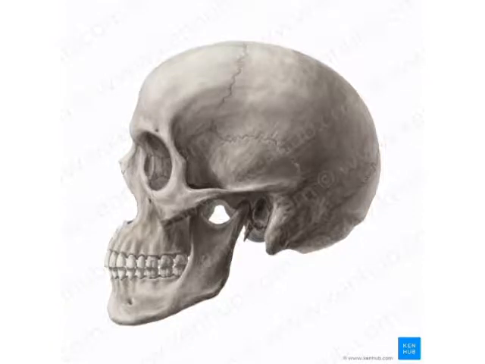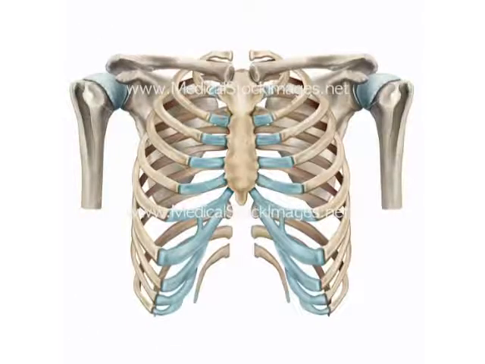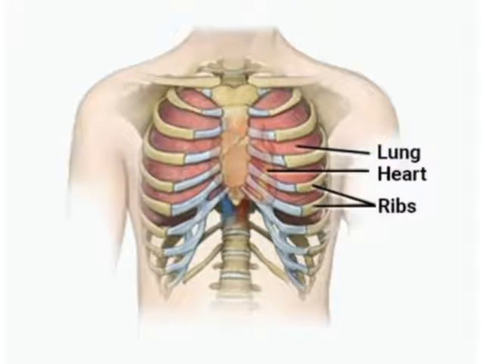So the next one is the rib cage. Do you know what is the meaning of cage? We can say it in Tamil as kundu. We keep birds inside a cage. Like that, the ribs are thin and curved bones that form a cage in the chest called the rib cage. The main function of the rib cage is to protect our heart and lungs.